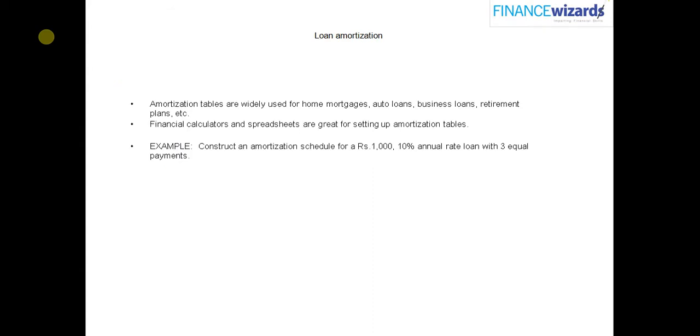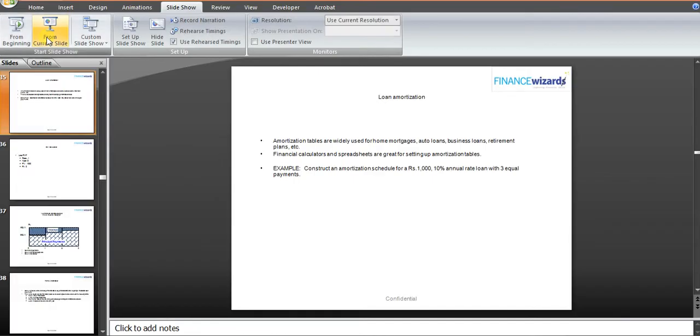Amortization tables are widely used for home mortgages, auto loans, business loans, retirement plans, etc. Financial calculators and spreadsheets are great for setting up an amortization table. Let's take an example. Construct an amortization schedule for a rupees 1000, 10% annual rate loan with 3 equal payments. So let us look at this example.